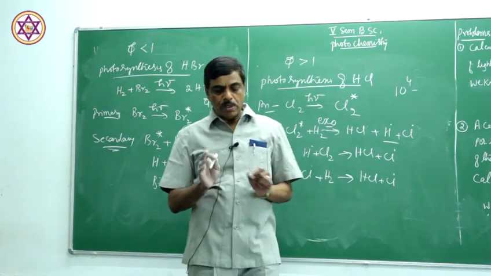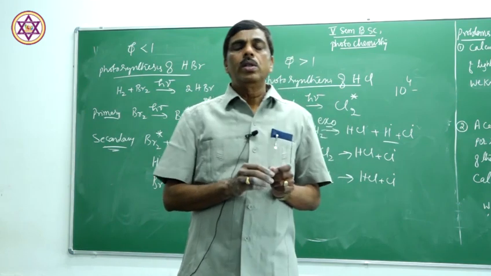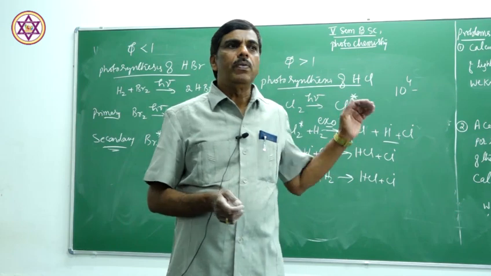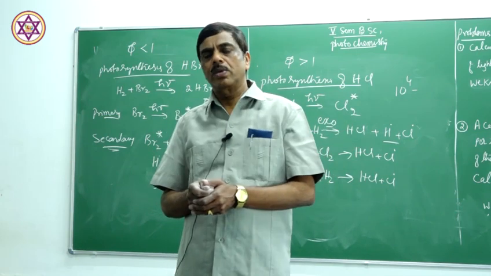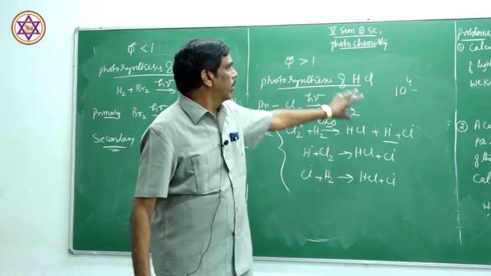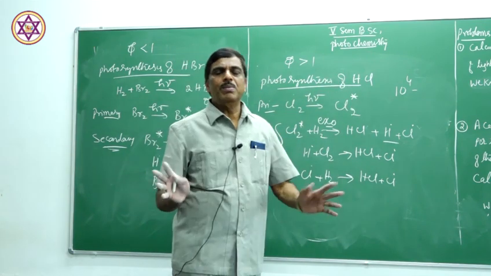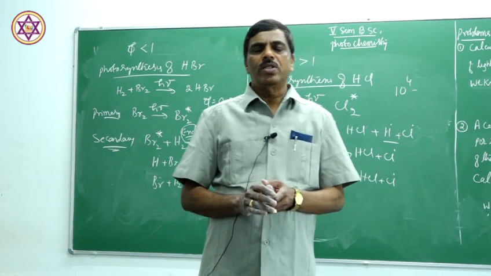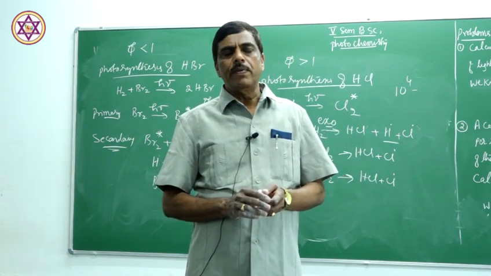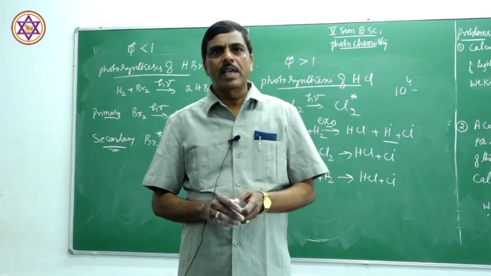That is how the quantum efficiency is increased or reduced because of the different steps involving exothermic and endothermic changes. Hence the quantum efficiency is very high here. Okay? So this is about quantum efficiency of photosynthetic reactions. Next time we shall start with the photophysical process. Thank you very much.